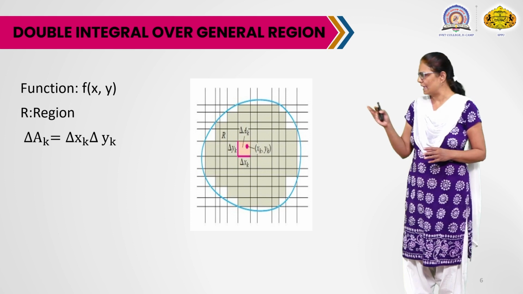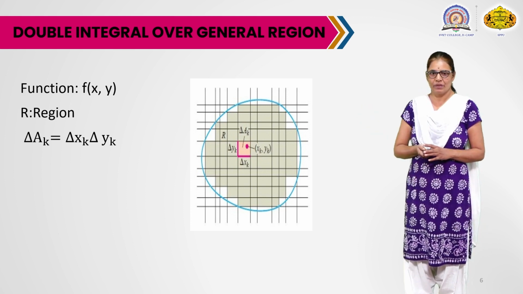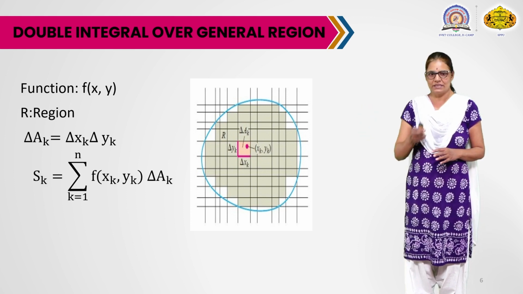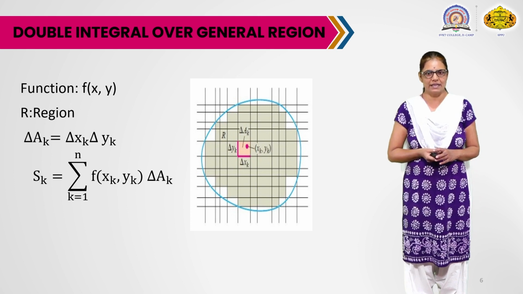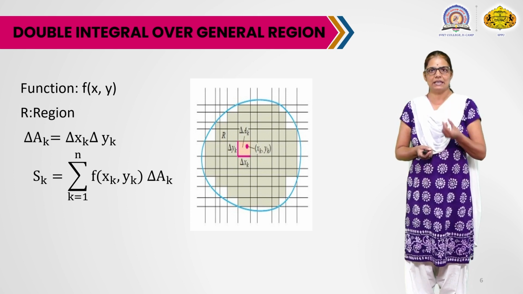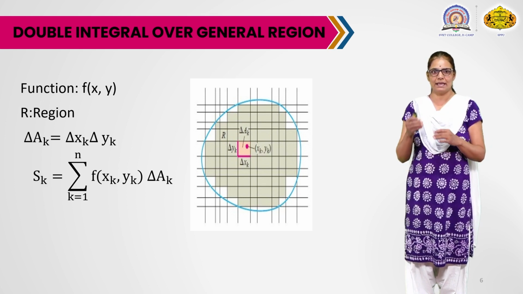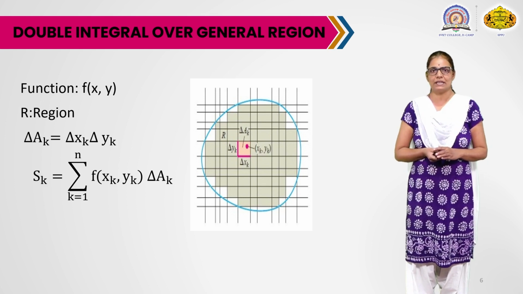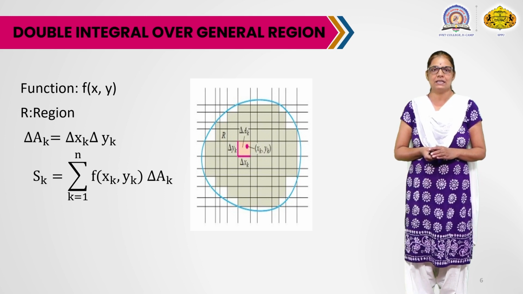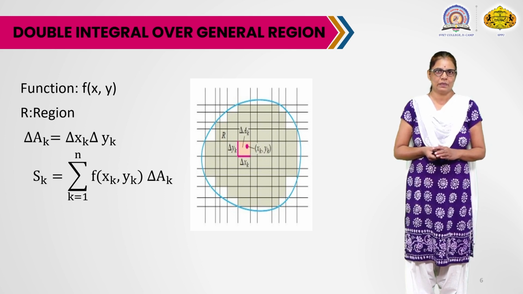Suppose that point is denoted by s_k, y_k. And now find the area of this sub-rectangle. So the area of this sub-rectangle is length equals delta x_k, breadth equals delta y_k. Multiplying this, we get the area of this sub-rectangle. Now denote this area as delta A_k.